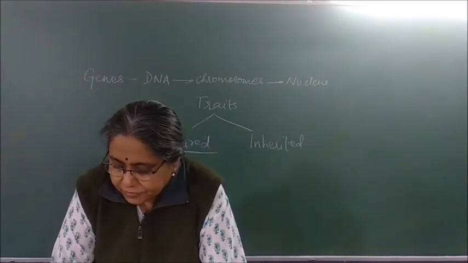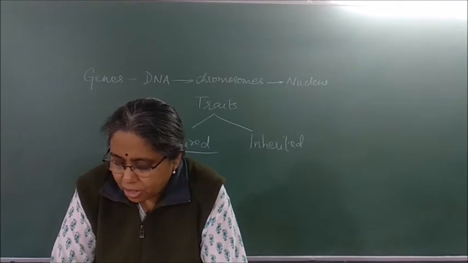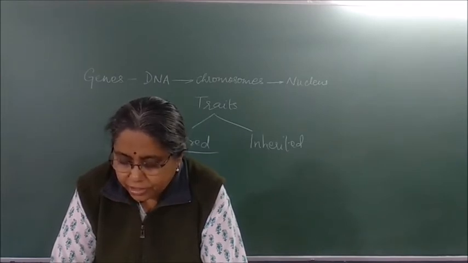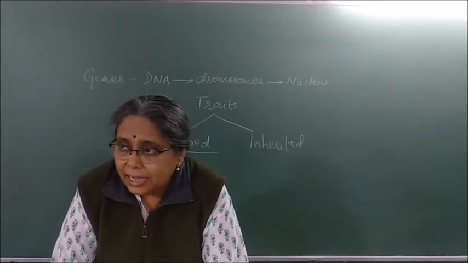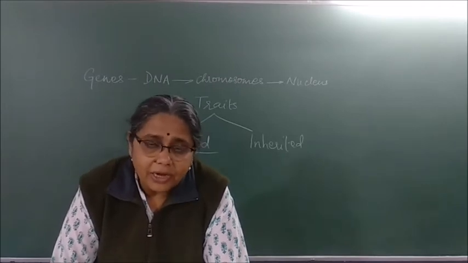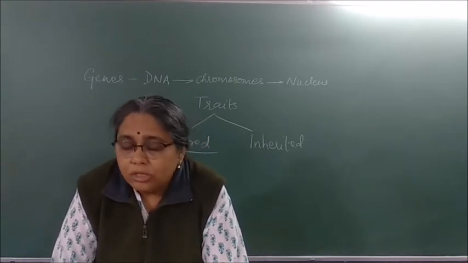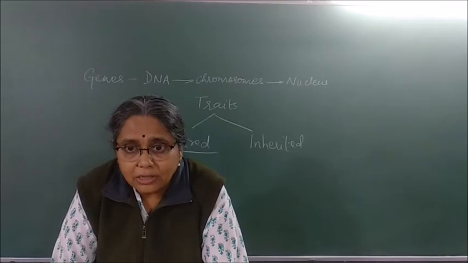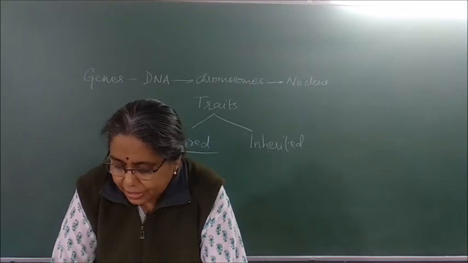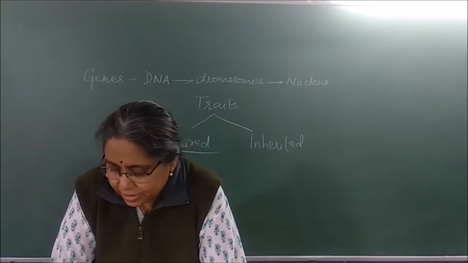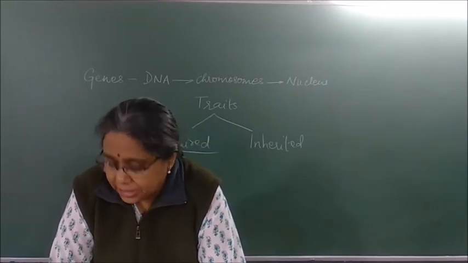The rules for inheritance of such traits in human beings are related to the fact that both the father and mother contribute practically equal amounts of genetic material to the child. Isn't it, we studied, 2n number of chromosomes gives what? n and n, or 23 pairs. So the egg has 23 chromosomes and the sperm has 23, so that the new individual again becomes what? 23 pairs of chromosomes. This means that each trait can be influenced by both maternal as well as paternal DNA. Thus, for each trait, there will be two versions in each child.